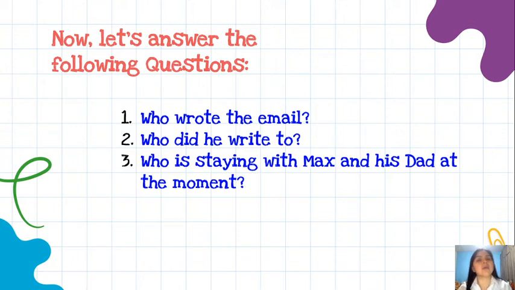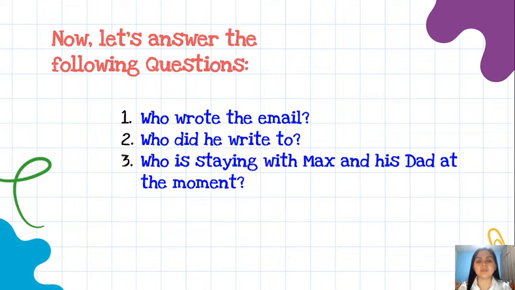Who wrote the email? Who's the person? Remember that we use who when we ask about people. Who wrote the email? Number 2, who did he write to? Yes. And number 3, who is staying with Max and his dad at the moment? Yes. Have you got the answers? Yes, no? Okay, let's think about the answers. Yes. And we share in the virtual class too.